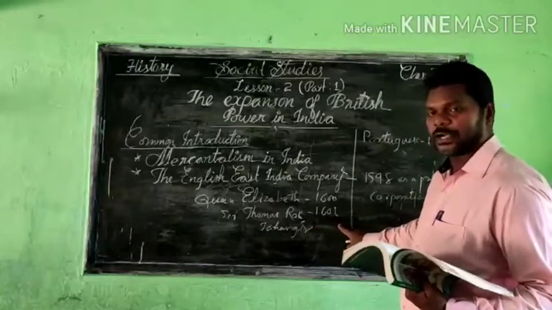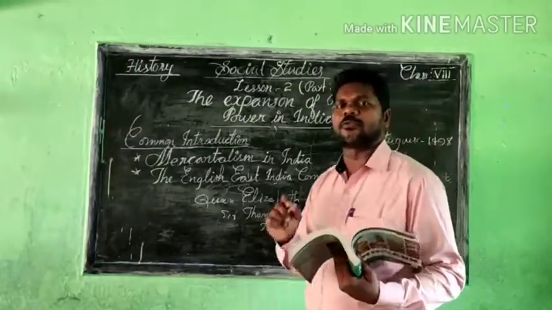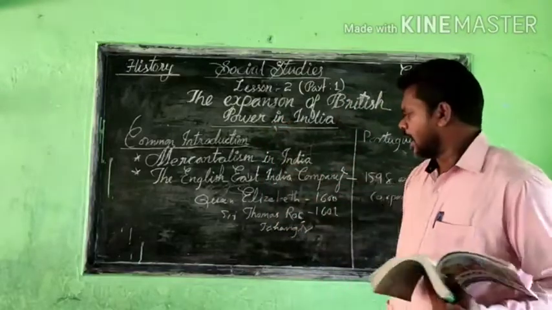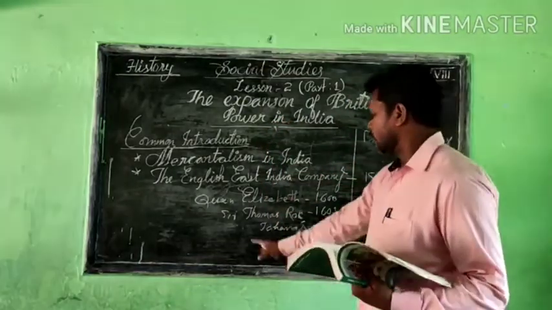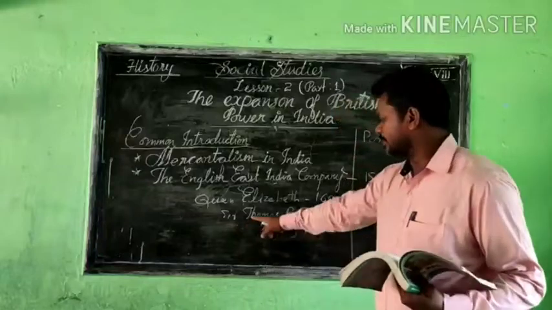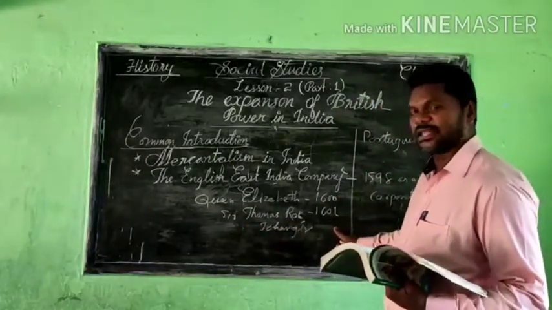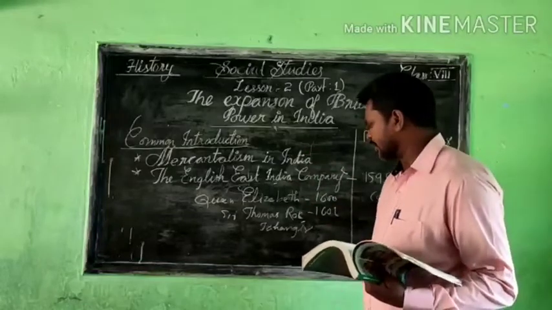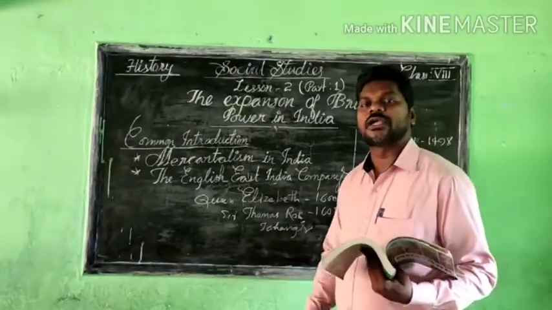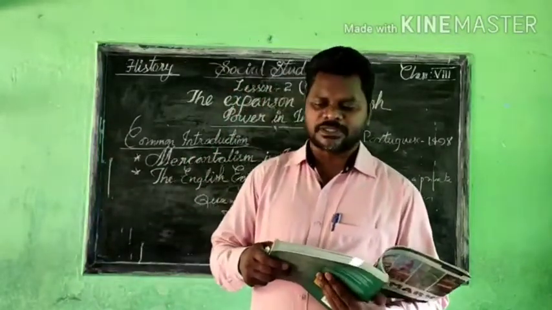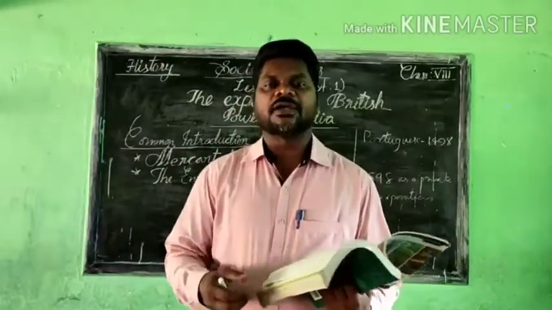From 1601 onwards they started their own business with India, and they started to move to the Eastern countries and even India also, we can understand that. So, with the help of one person already sent by Queen Elizabeth, Thomas Roy, they reached the Eastern countries, and he even reached India to meet Jahangir to get the permission, because at that time also, if someone wants to trade with another nation, they have to get permission.